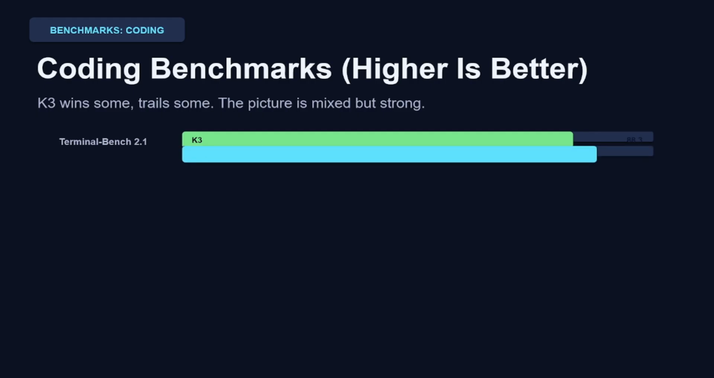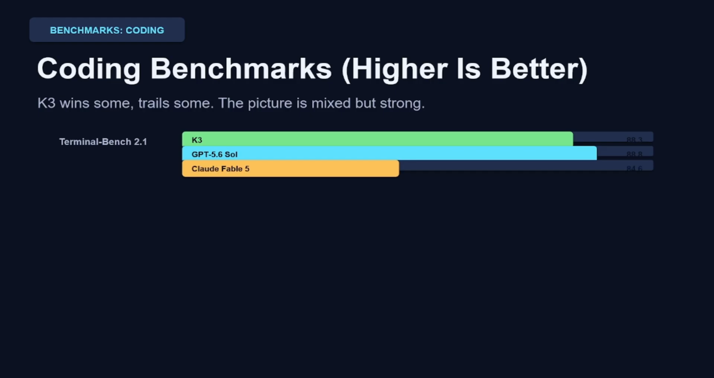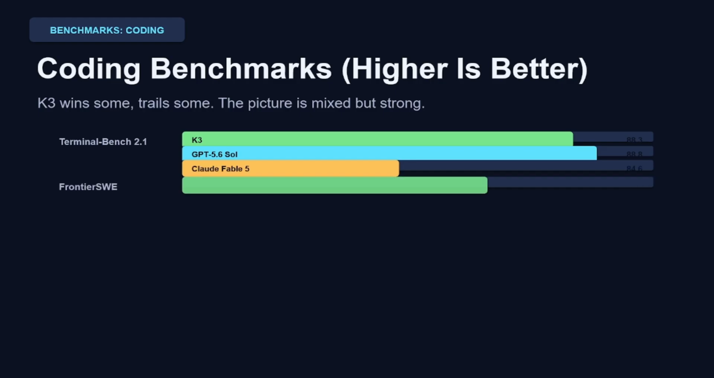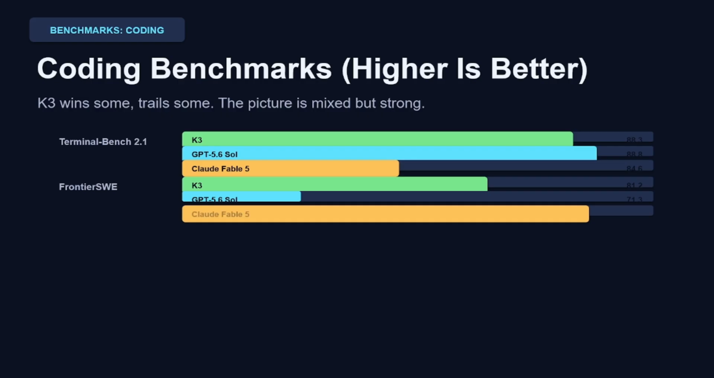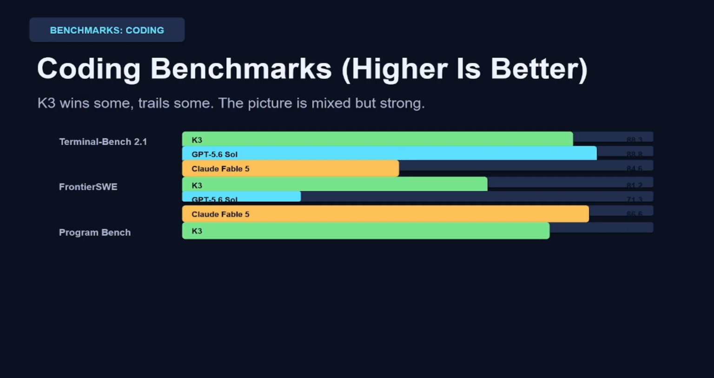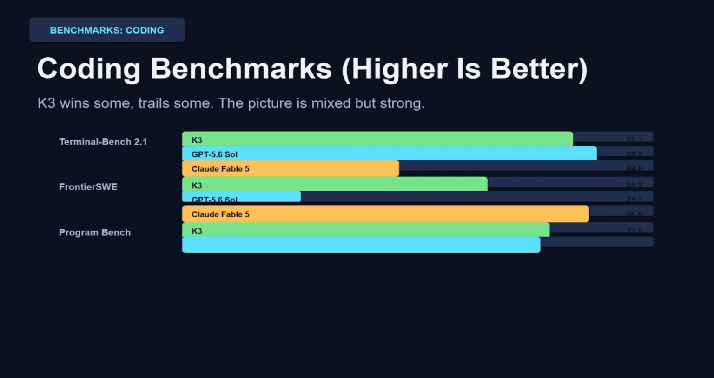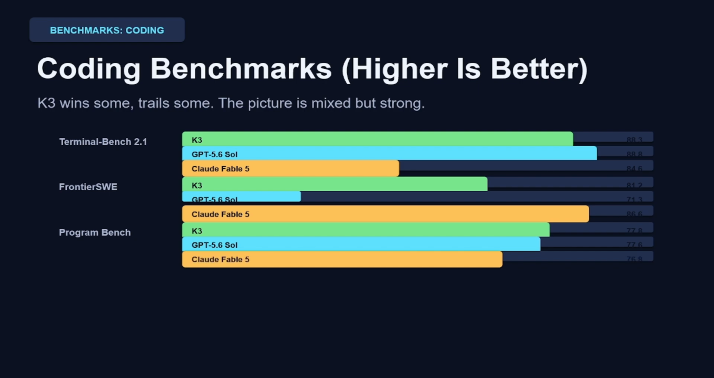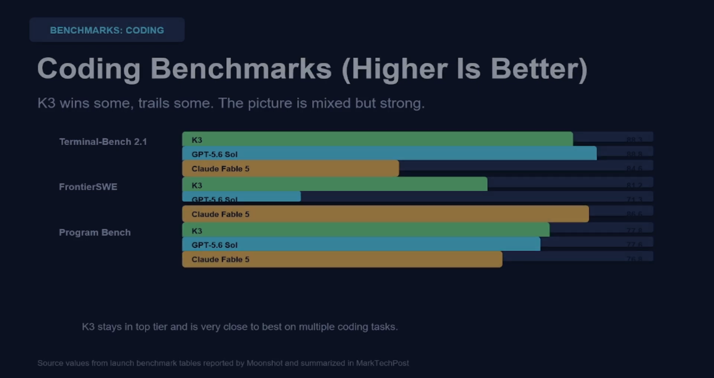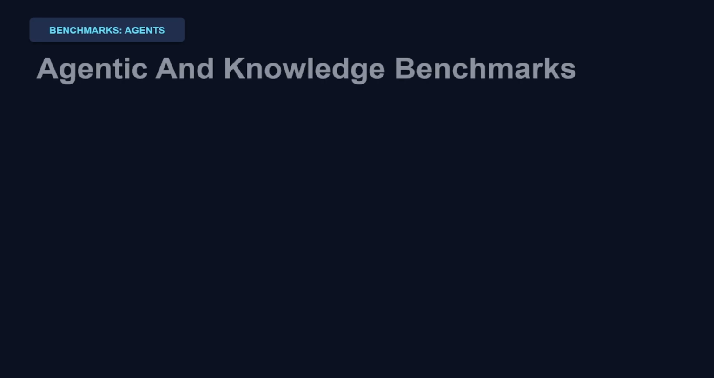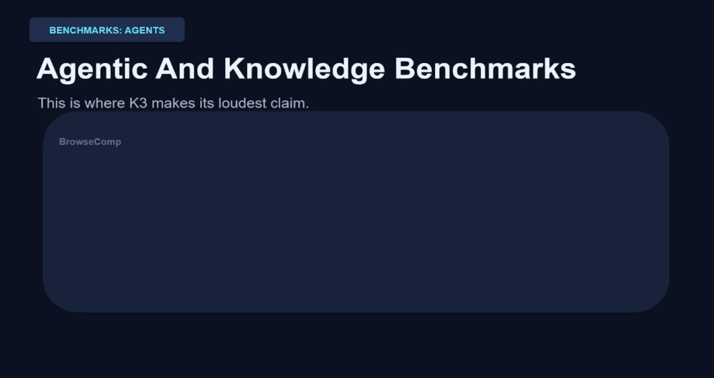On Terminal Bench 2.1, K3 scores 88.3, just behind GPT 5.6 Sol's 88.8 and ahead of Claude Fable 5's 84.6. On Frontier SWE, Claude Fable 5 actually leads at 86.6 with K3 at 81.2 and GPT at 71.3. And on Program Bench, K3 edges out both at 77.8. So it's a mixed picture, but a strong one. K3 stays in the top tier across every coding benchmark here, and on 2 out of 3, it's within a point of the best score. That's the real result for an open-weight model.